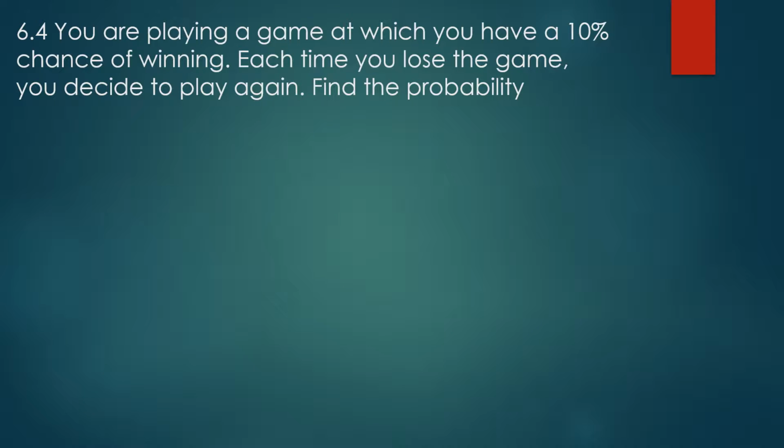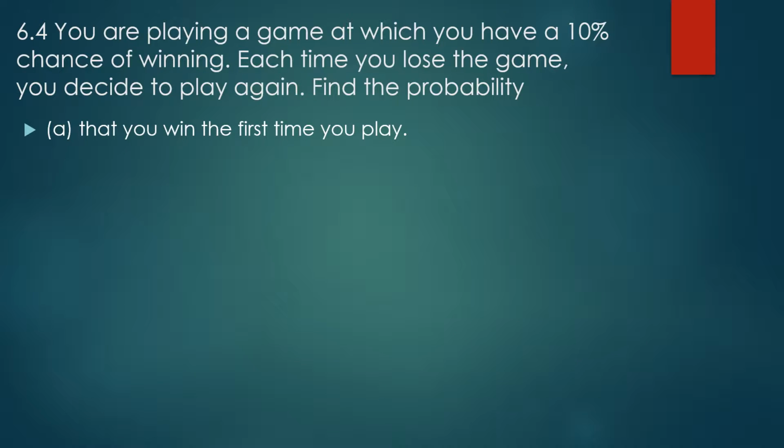Suppose you're playing a game and you're kind of stubborn, so each time you play, you're going to decide to play again, and especially each time you lose, you're going to play again. So you're just going to keep playing till you win. It's kind of like the stubborn game. And each time you play, you only have a 10% chance of winning. So we're going to find some probabilities associated with this.